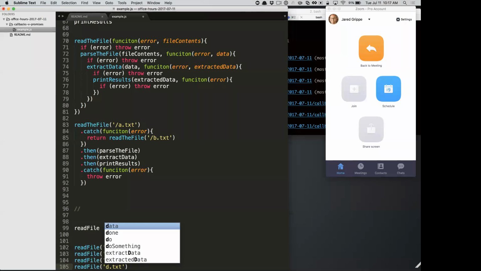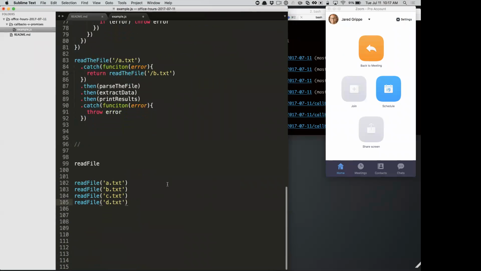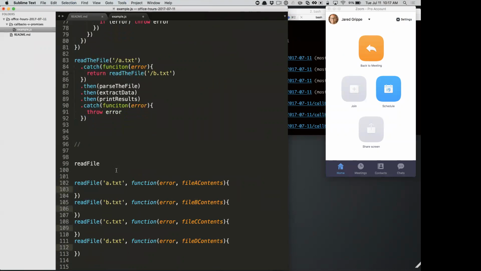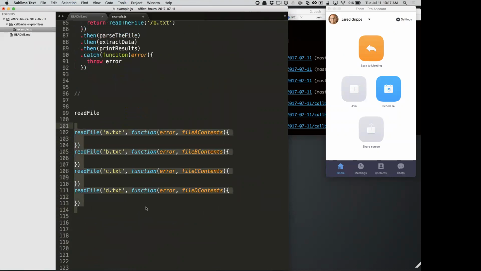So if we want to read these files, if we're doing callbacks, right? Okay. So if we were going to do callbacks, how would we know when all 4 of these are done and get the results of them, right? We could do them in series by nesting them, read A, then B, then C, then D, but that would be a little bit slower than doing them in parallel, right?